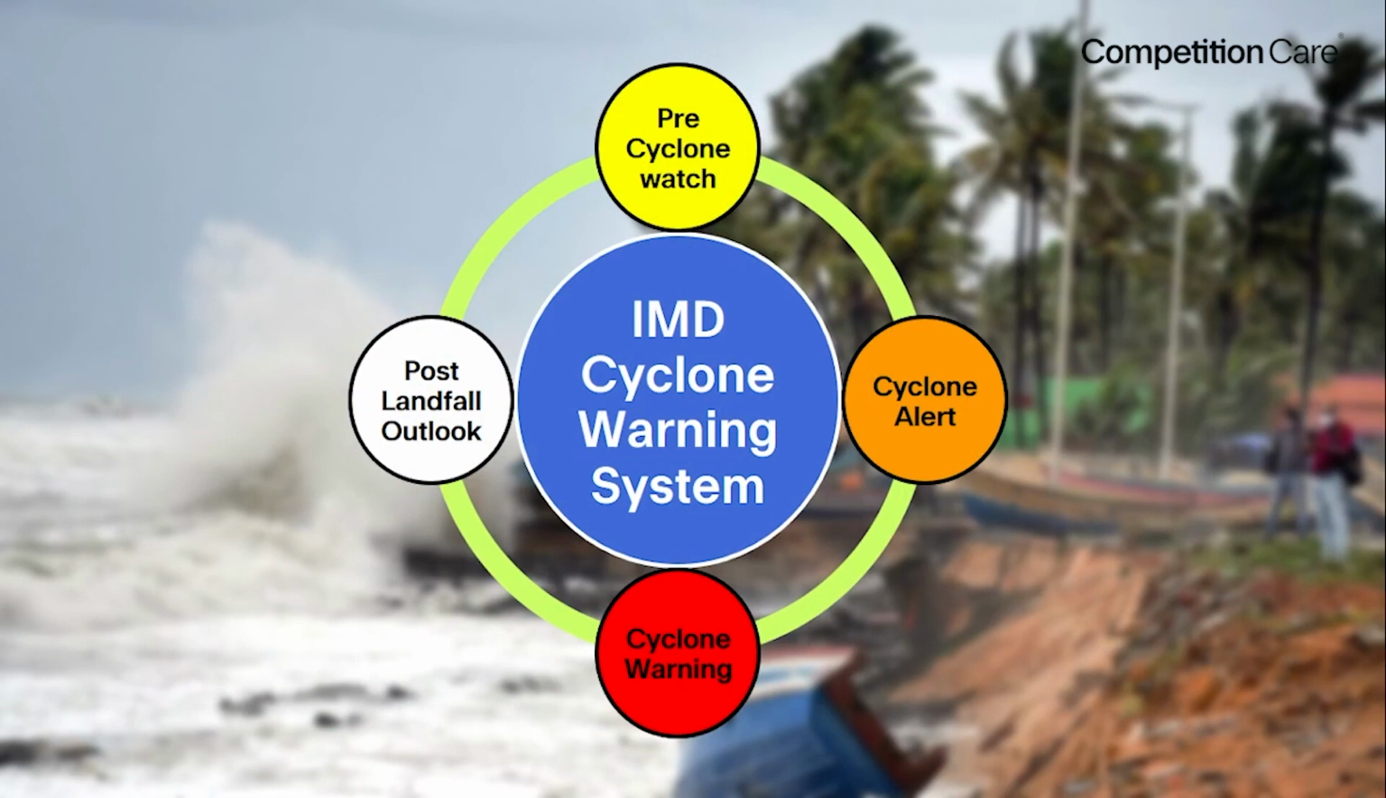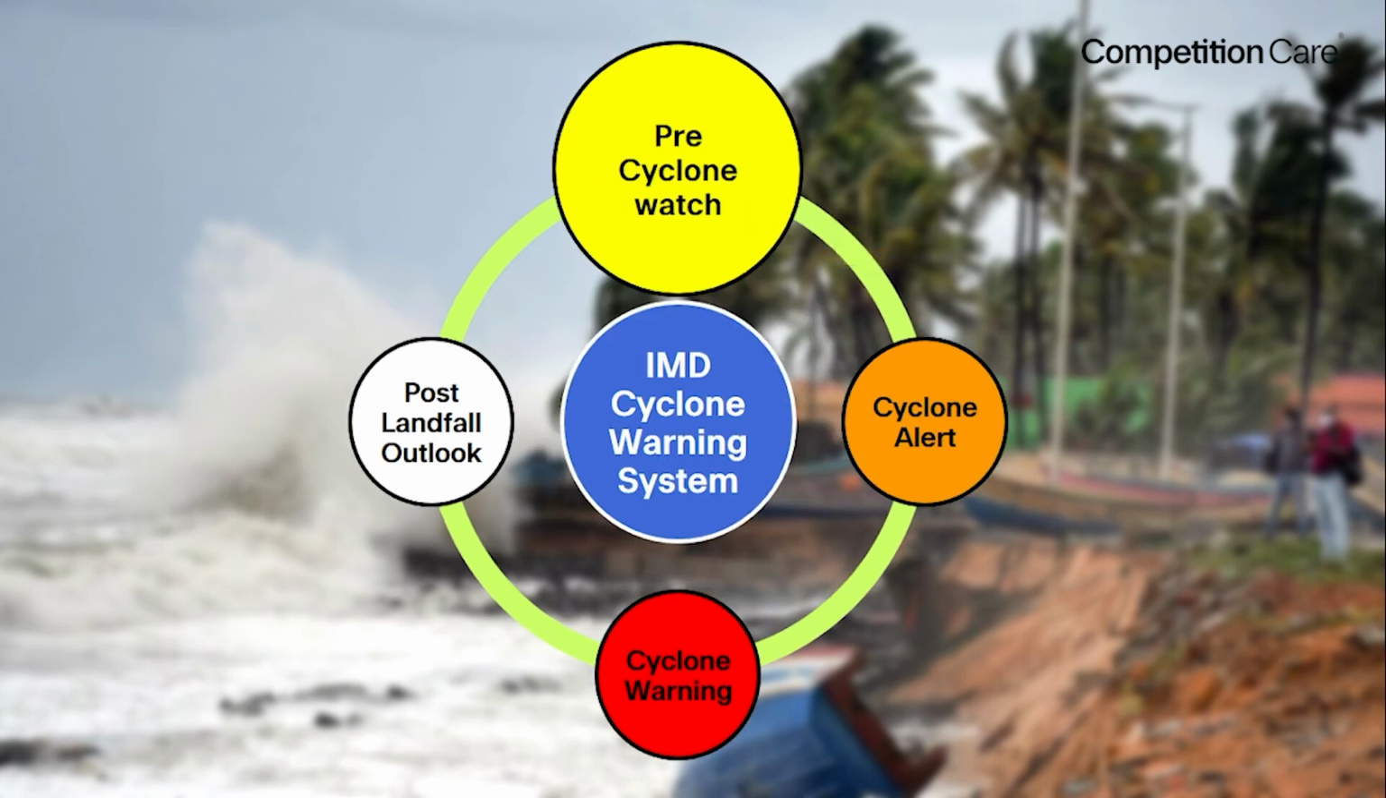Now coming towards the cyclone warning system, Indian Meteorological Department has devised a cyclone warning system and it is a 4-stage warning system. So here we can see, number 1 we have the pre-cyclone watch, then we have the cyclone alert, cyclone warning and then the post landfall outlook.